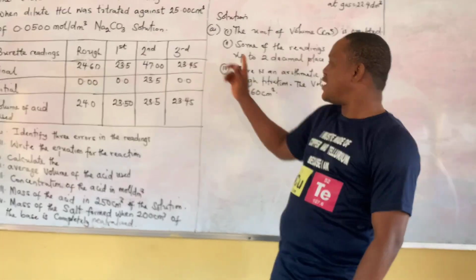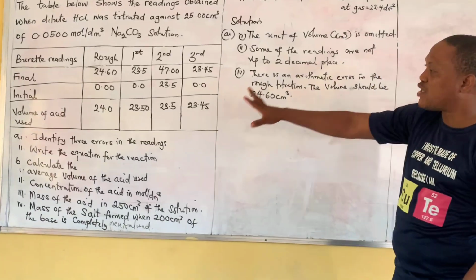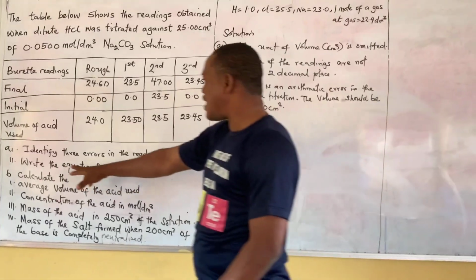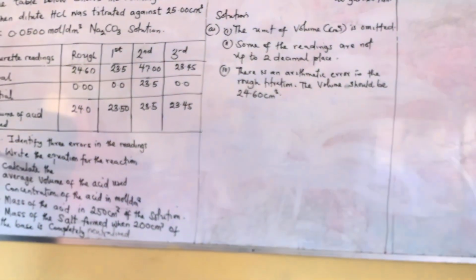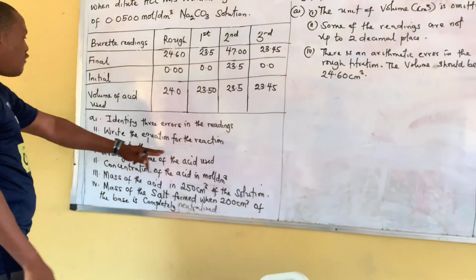But because of our time, I think these three are fine. There are obvious errors that we have there. So we have answered this: identify three errors in the table.